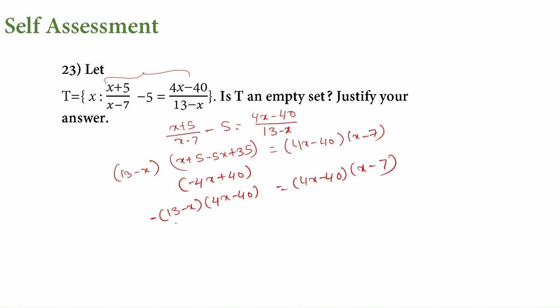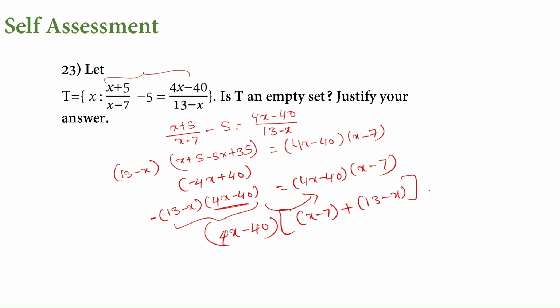If we take this entire term to the other side, the minus will become plus, and then we can take this term common, that is 4x minus 40. If we take it common, it would be x minus 7, this minus becomes plus, 13 minus x is equal to 0. Simplify this, it will become 6.